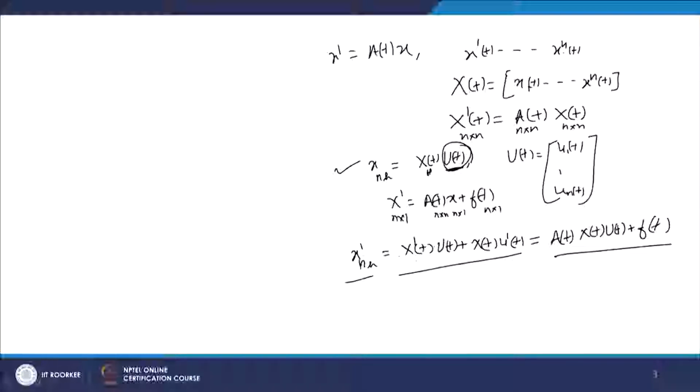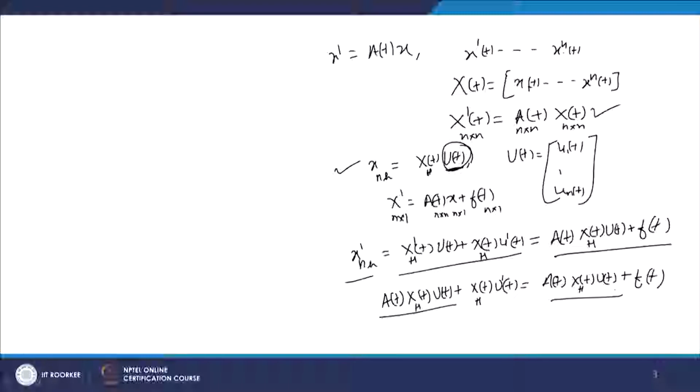Since X_h is a matrix solution of the matrix equation X'(t) = A(t)X(t), using this we can write A(t)X_h(t)u(t) + X_h(t)u'(t) = A(t)X_h(t)u(t) + f(t). Now, these two terms are equal, so we can cancel them out, and what is left is X_h(t)u'(t) = f(t).